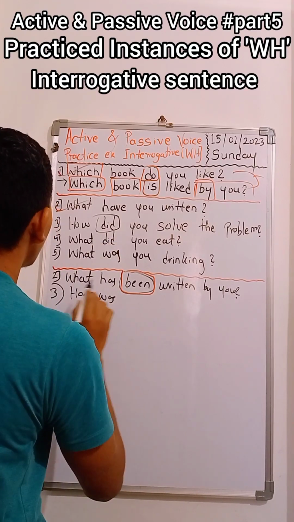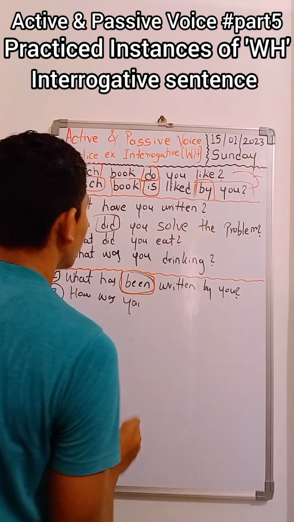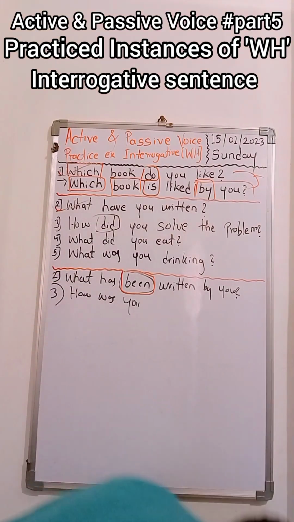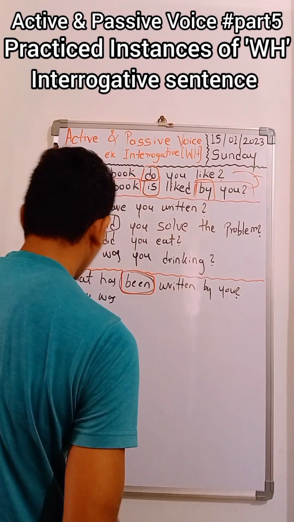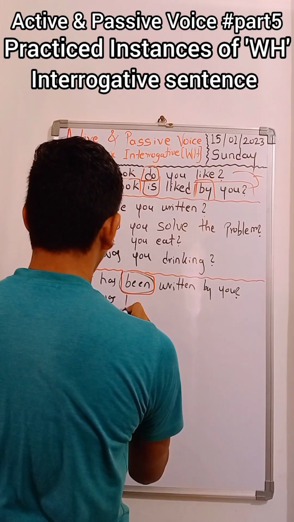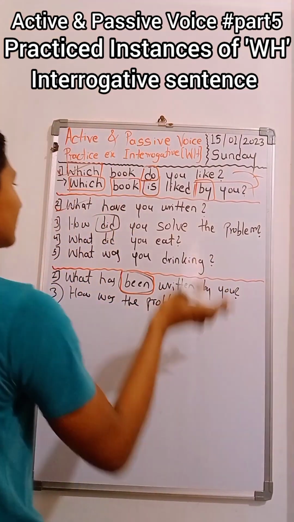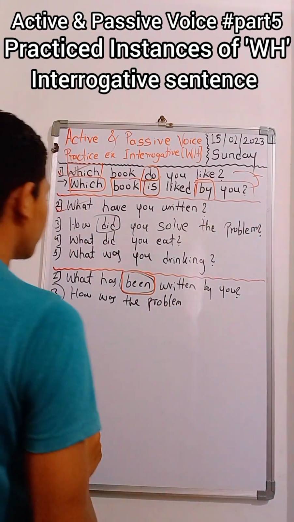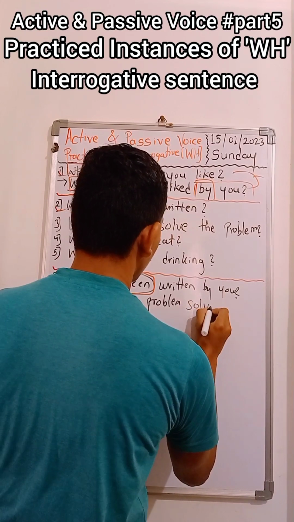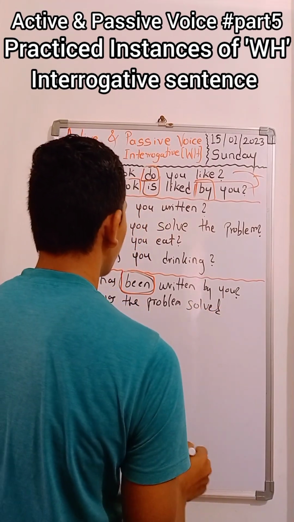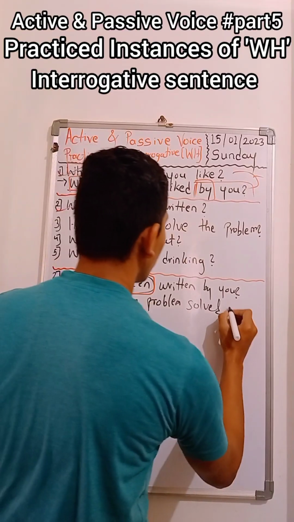The answer becomes: how was the problem solved. This is the swap, meaning exchanging the subject and object. Solved is the third form of the verb solve. So: how was the problem solved by you?